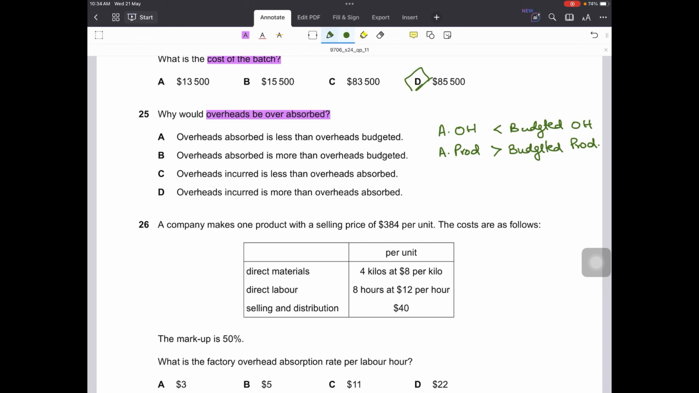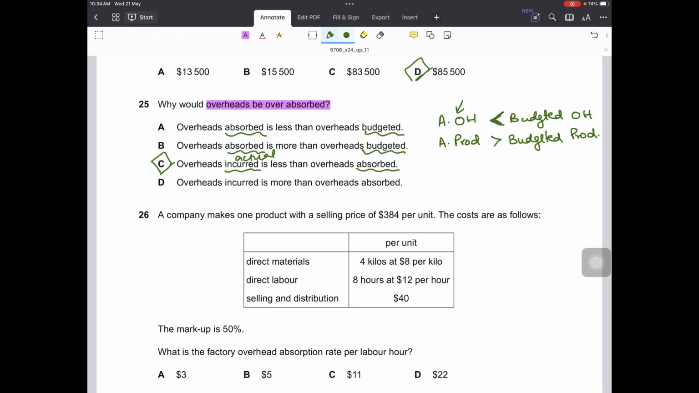First, overheads absorbed is less than the overheads budgeted. No, they both mean almost the same thing, so no, we have to compare the actuals with the budgeted or absorbed. Then the second is again against absorbed and budgeted, so this is not right. Then C is overheads incurred. Incurred means the actual is less than the overheads absorbed. Yes, when overheads incurred are less than the overheads absorbed, this is correct. This is when overabsorption happens. And D is overheads incurred is more than the absorbed. No, this is wrong. This is the opposite. This is the underabsorption.